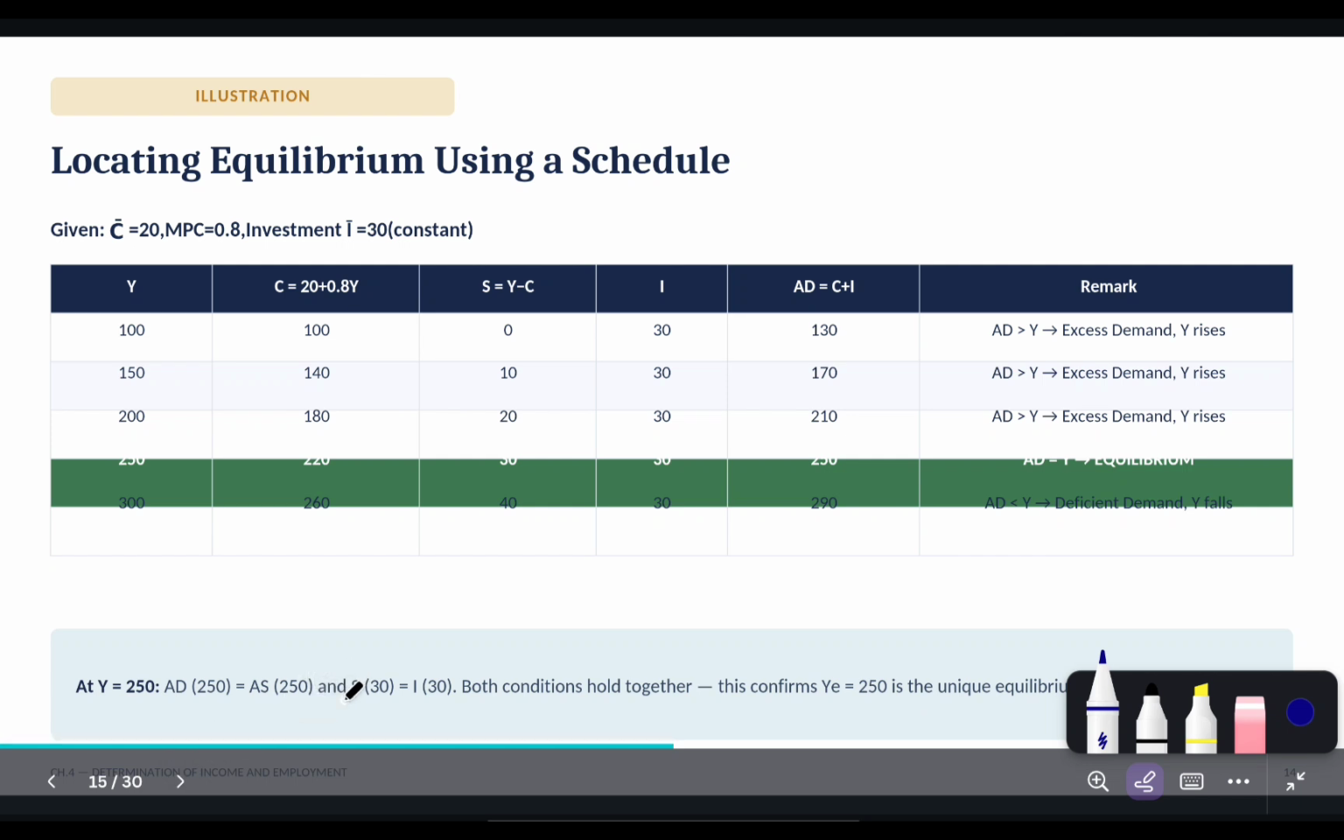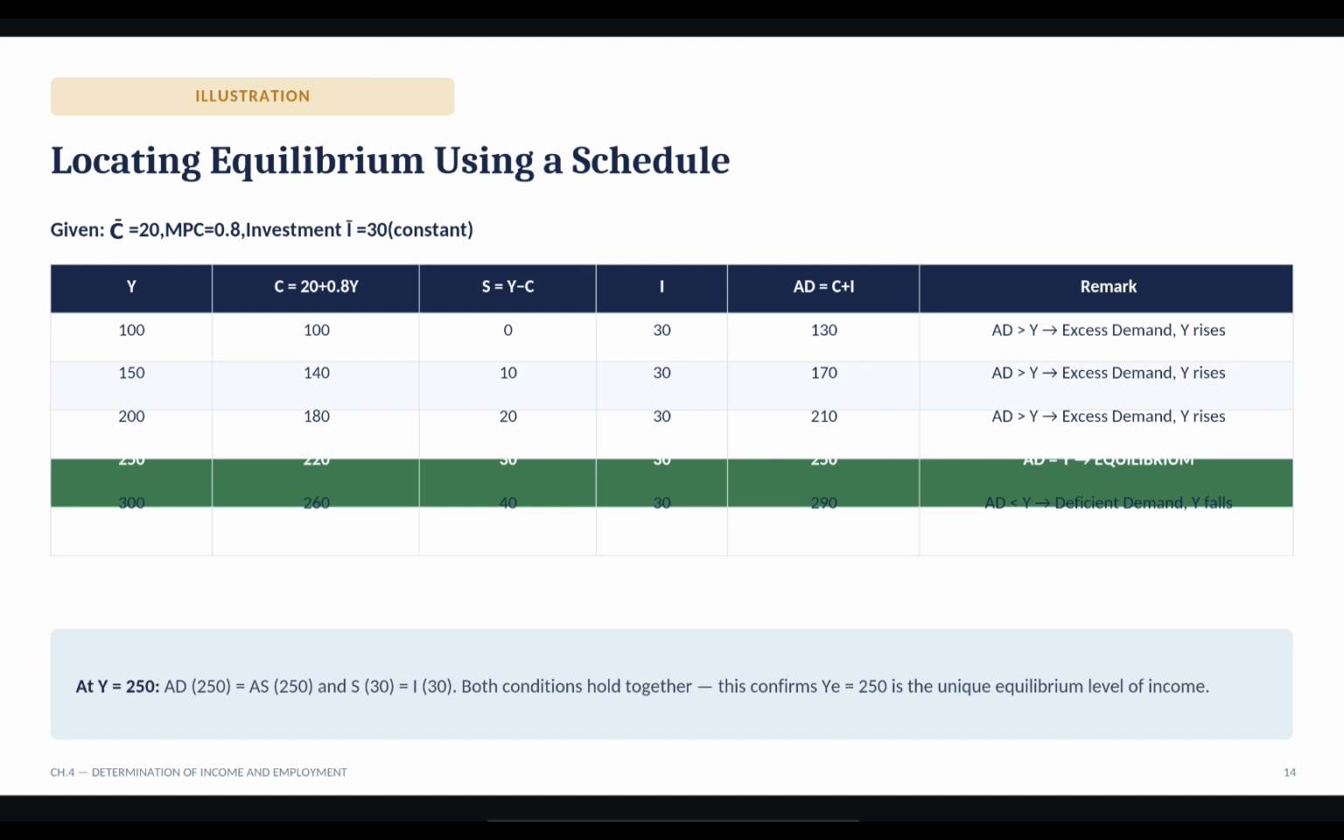The formulas which I have told you now, AD equal to AS equal to S equal to I, all these we will conclude from here. We will first derive a schedule. The schedule we will derive from autonomous consumption, MPC, and investment, that is I. So here autonomous investment is the same. Income we will put as 100, 150, 200, 250 and 300. Consumption is autonomous consumption plus induced consumption.